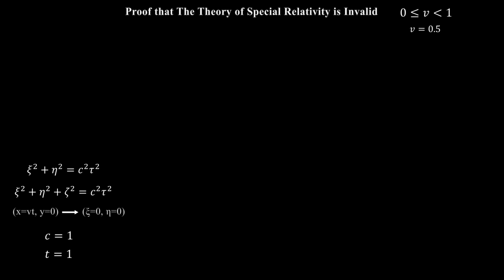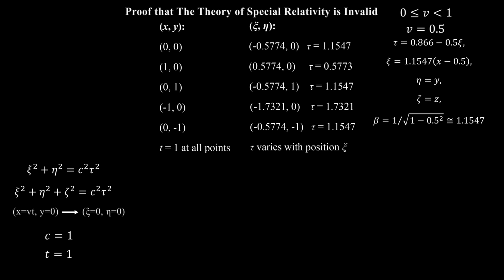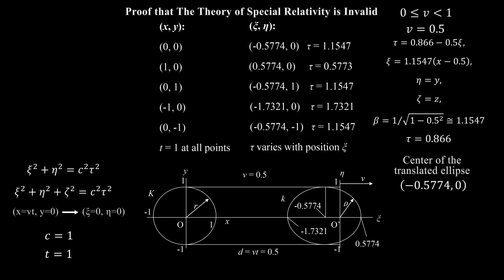Repeat these calculations with v equals 0.5. The Lorentz transformation is given by these equations. Now compare the corresponding points in both systems. Here they are. The time τ at the origin O prime of the moving system has this value. The center of the translated ellipse in the moving system has these coordinates. Here is the graphic for this result. What about the theorem of Pythagoras?